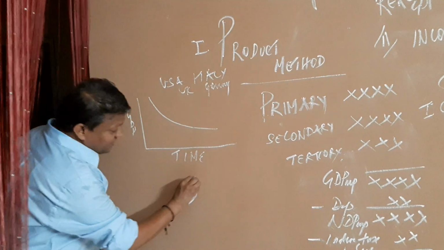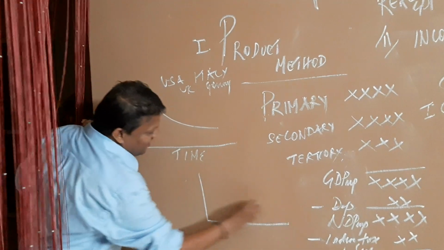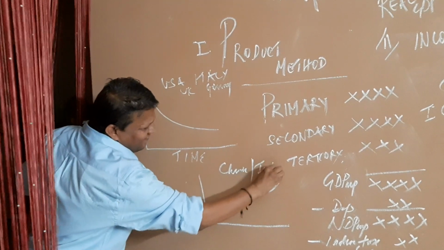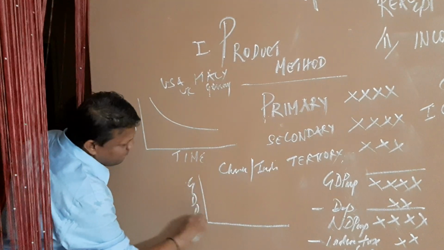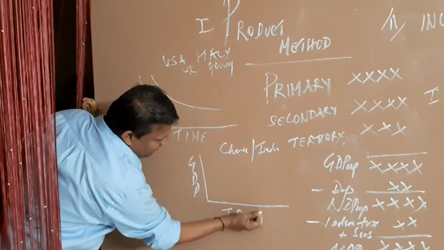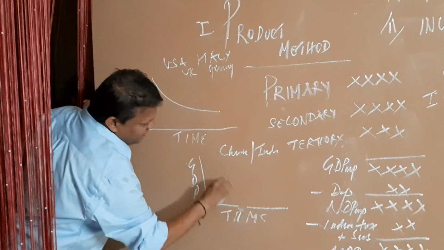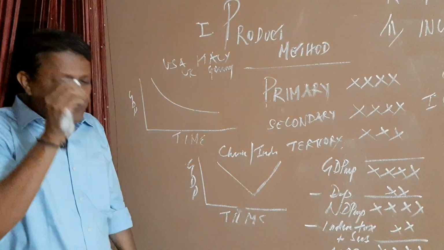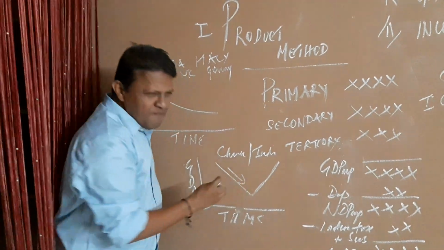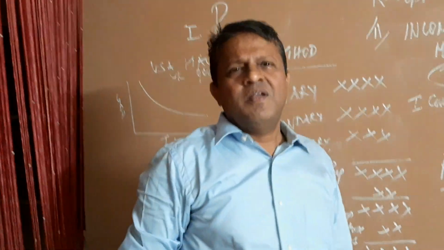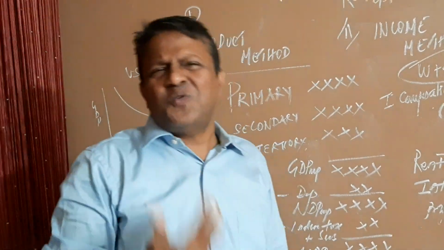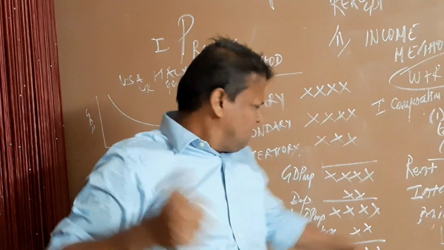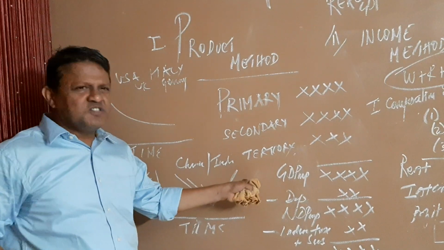In a country like China or India, we expect over a time period a V shape. We will have a V shape, means of course the GDP is falling, but India and China both are consumption-driven economies because of huge population, and therefore we will have a quick recovery, that is a V shape.